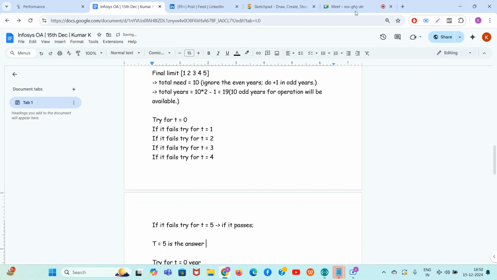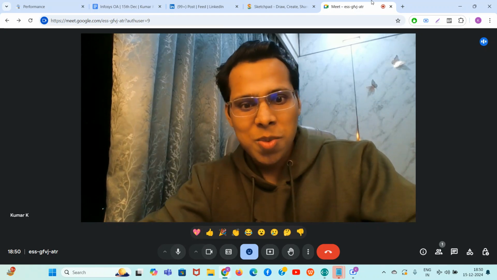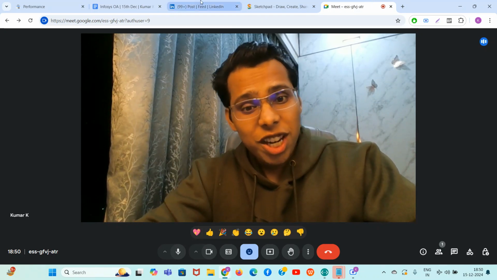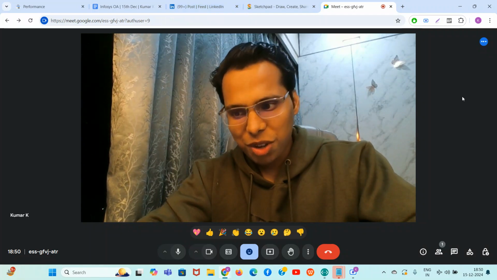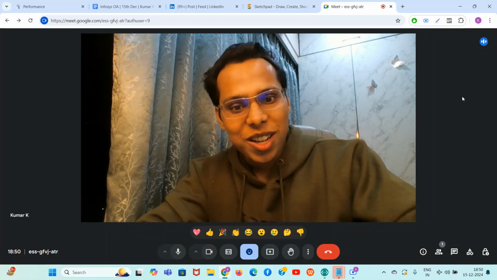So guys, we have done everything in the problem. Now the last thing is left. Given a t, how can you know if it is possible to make all the array elements equal in t years?